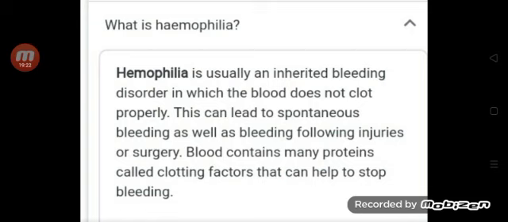Next one is hemophilia. What is hemophilia? Normally, the blood that oozes from a wound clots in 3 to 6 minutes. But in some people, due to vitamin K deficiency, it takes more time. Because of genetic disorder, the blood may not coagulate. This type of disorder is called hemophilia. Hemophilia is a common disorder in the children who have been born from marriages between very close relatives.